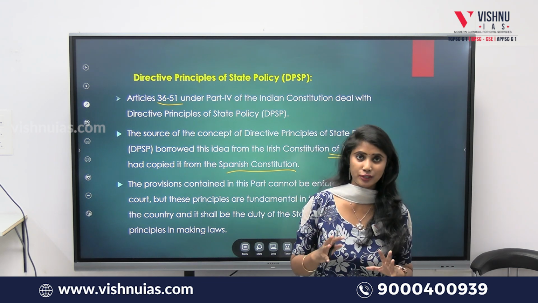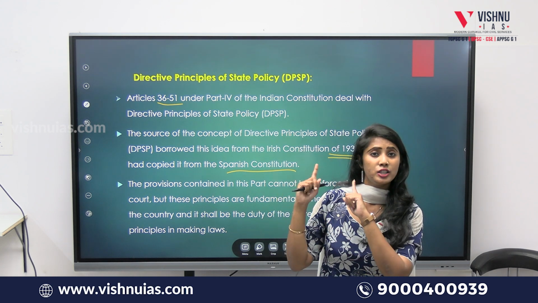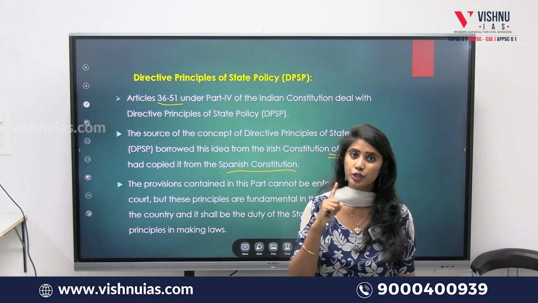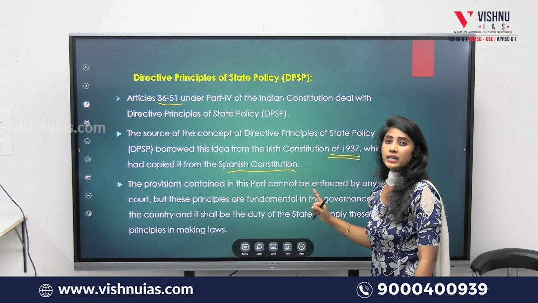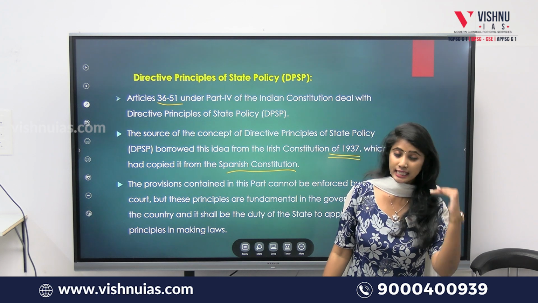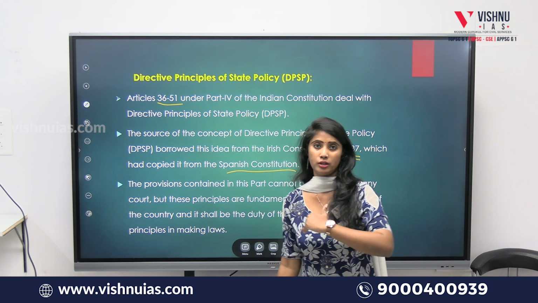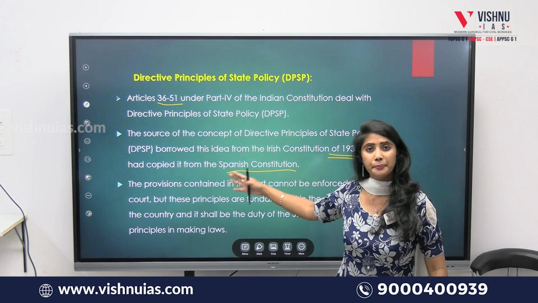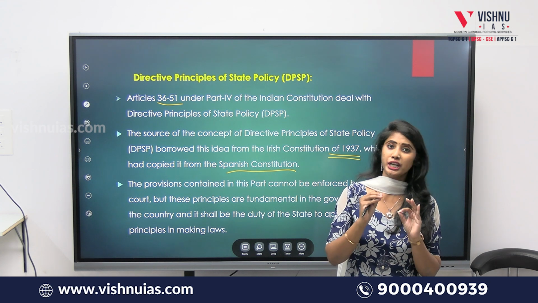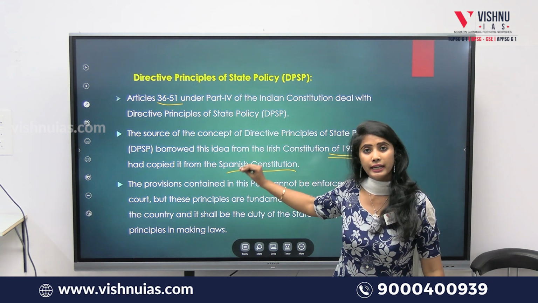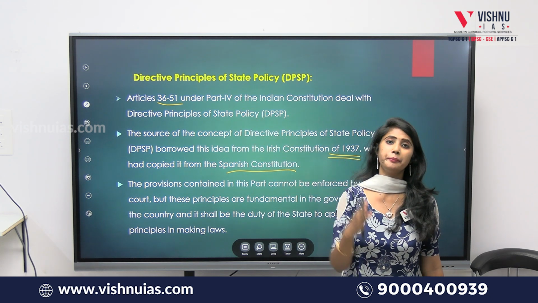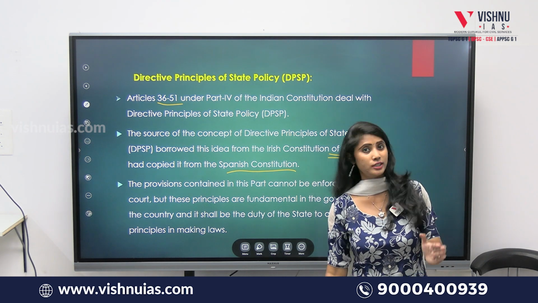Okay, good. Now, the provisions contained in this part cannot be enforced by any court, unlike the fundamental rights, which are guaranteed by the Supreme Court as well. But these directive principles are not guaranteed by the Supreme Court, which means if these directive principles of the state policy are not enforced by any state, any citizen or any government cannot approach the court for the justified application of these principles. But despite this, every state will genuinely follow the directive principles given in this Part 4 of the Constitution in framing their rules, laws and policies also.